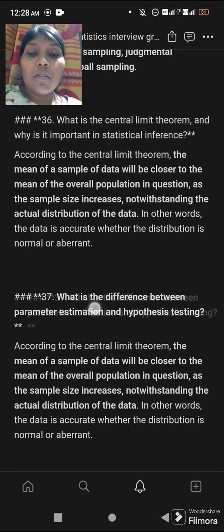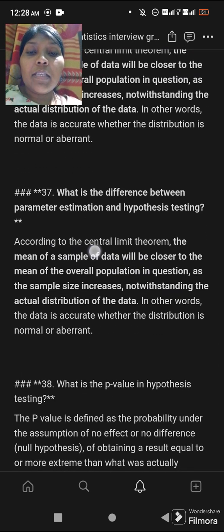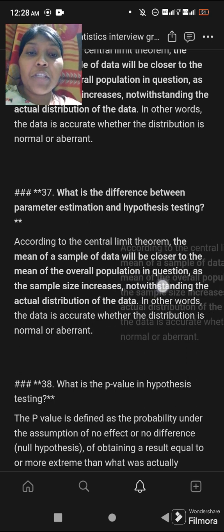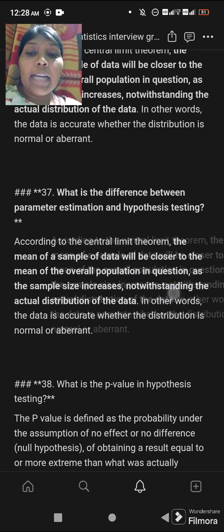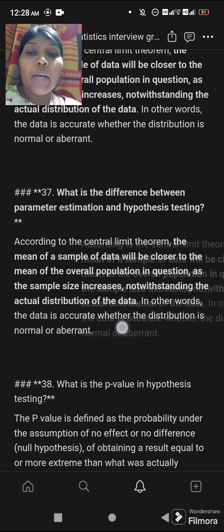Next question, or 37th question, is, what is the difference between parameter estimation and hypothesis testing? According to the central limit theorem, the mean of a sample of data will be closer to the mean of the overall population in question as the sample size increases, notwithstanding the actual distribution of the data. In other words, the data is accurate whether the distribution is normal or aberrant.